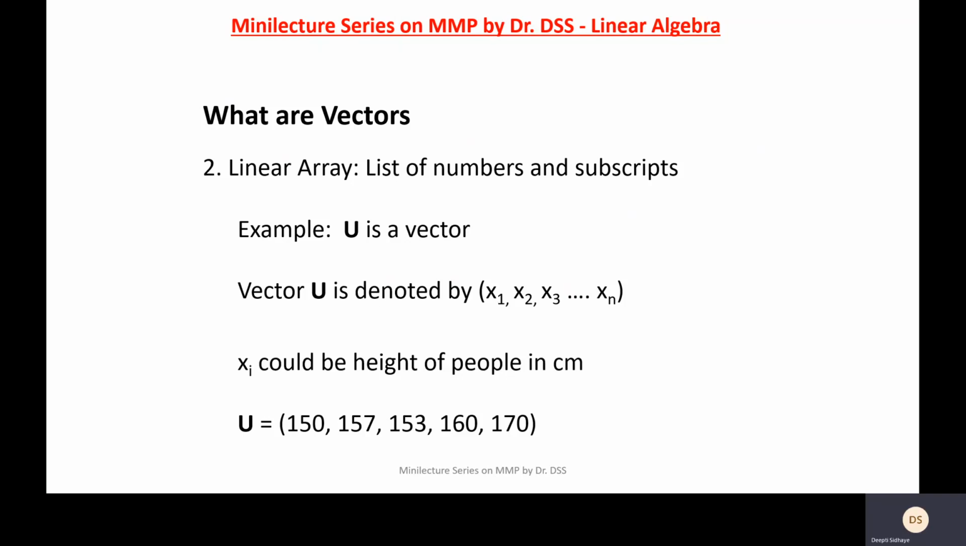So for example, if I say U is a vector and it is denoted by x1, x2, x3 up to xn, here xi could be any variable. For example, it could be height of people in centimeters. Now, if we measure height of 5 persons and then make a list of it, you can represent it as a vector. For example, U is equal to 150, 157, 153, 160, 170.